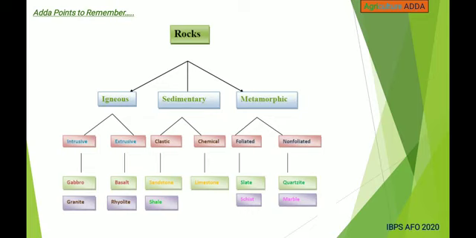This is the points to remember. In rocks, we classify as igneous, sedimentary, metamorphic, and in igneous, intrusive and extrusive. In intrusive, examples are gabbro and granite. Extrusive is basalt and rhyolite. And in sedimentary, clastic and chemical. In clastic, sandstone and shale, and in chemical, limestone. And for metamorphic, foliated and non-foliated. In foliated, slate and schist, and non-foliated, quartzite and marble.